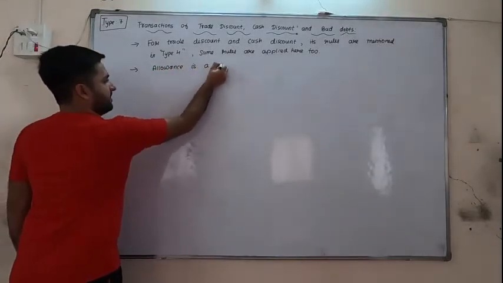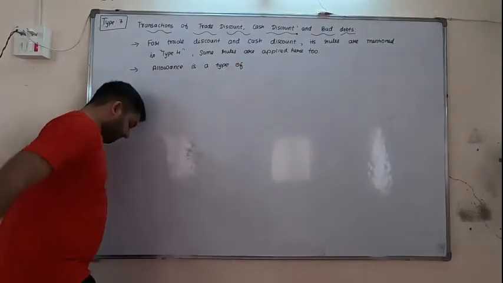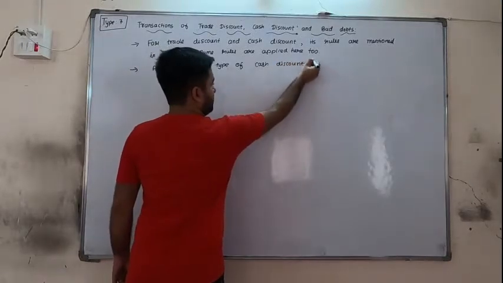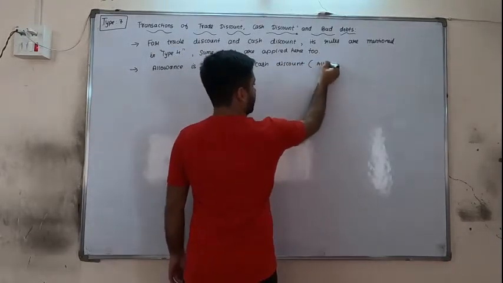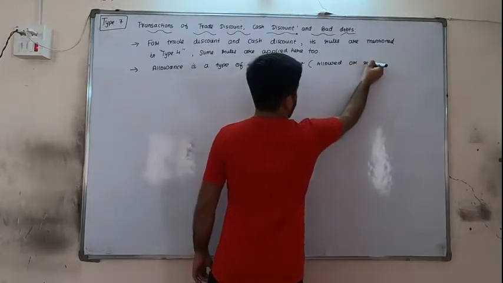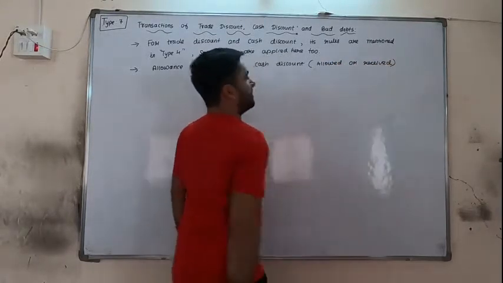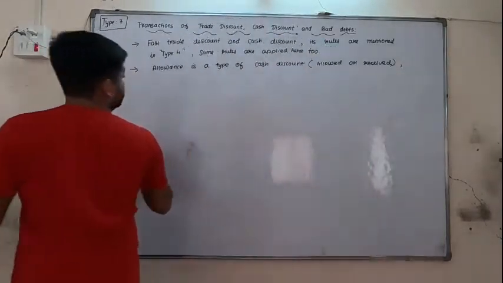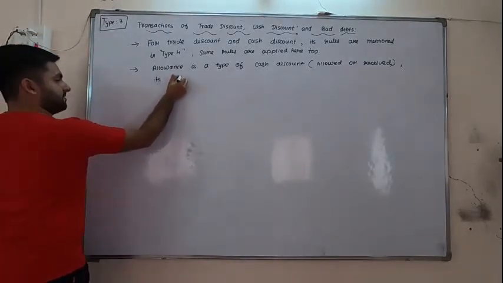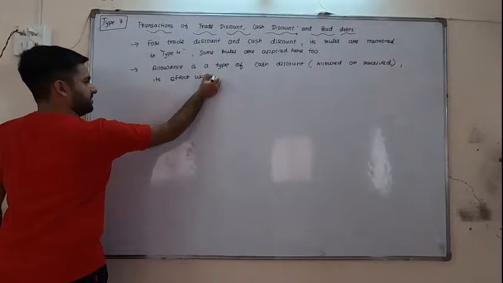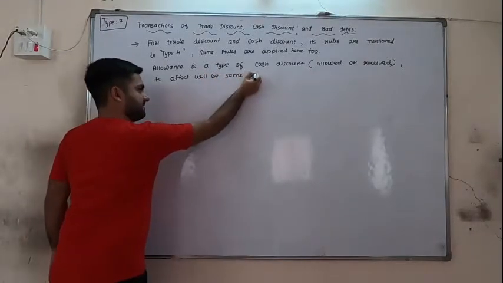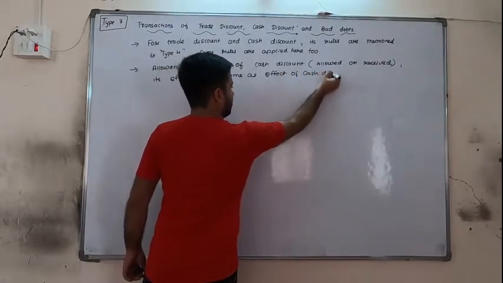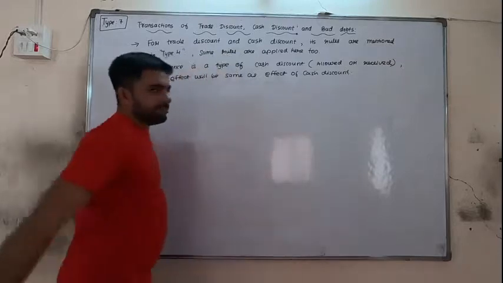Allowance is a type of cash discount, in brackets allowed or received. Allowance can be allowed or can be received, its effect will be same as effect of cash discount.